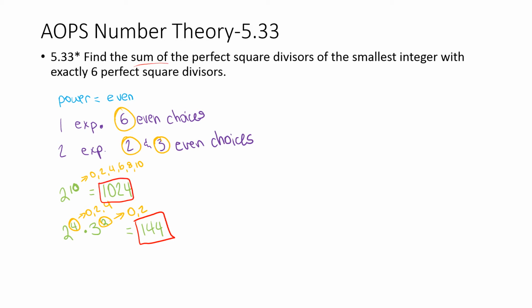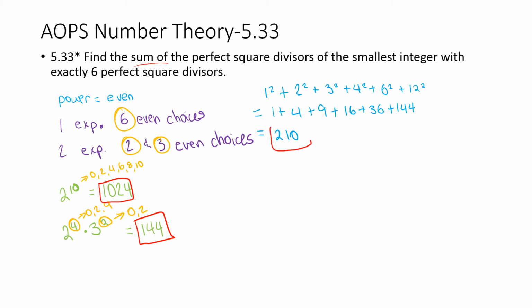You want the sum of the perfect square divisors, so that's equal to 1 squared plus 2 squared plus 3 squared plus 4 squared plus 6 squared plus 12 squared, which is equal to 1 plus 4 plus 9 plus 16 plus 36 plus 144, which is equal to 210. So the sum is 210.